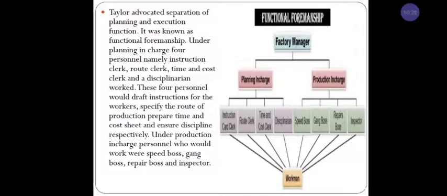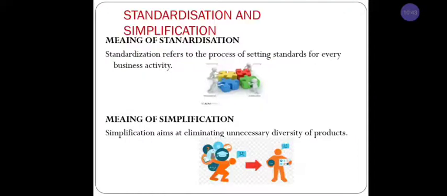Once again I'll repeat, functional foremanship was propounded by Taylor. This can be classified into planning in charge and production in charge. In planning in charge, we have 4 personnel: instruction card clerk, route clerk, time and cost clerk, disciplinarian. In production in charge, we have the speed boss, gang boss, repair boss and inspector. Now coming to standardization and simplification. These two topics we can expect only for 1 mark questions.